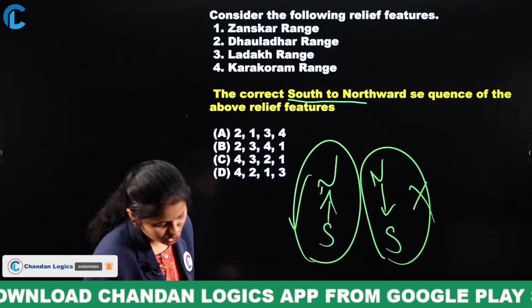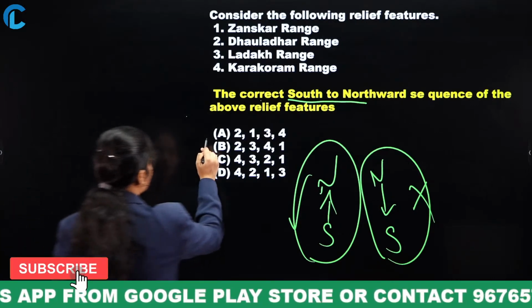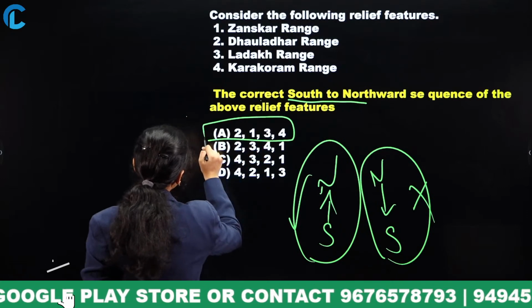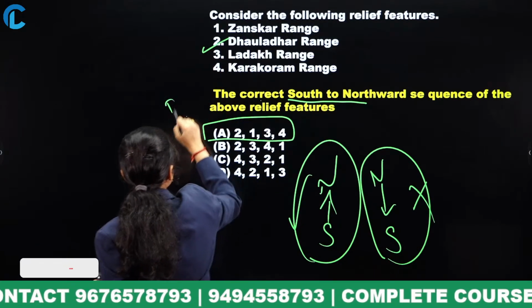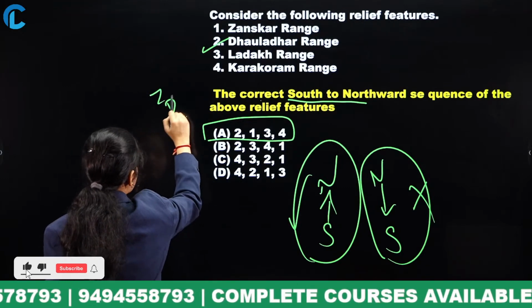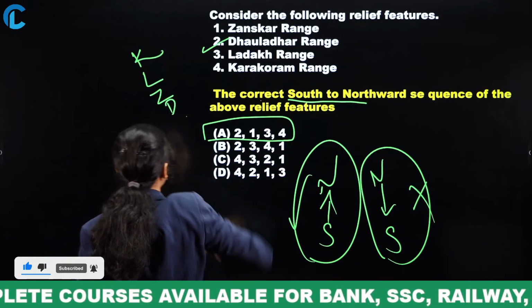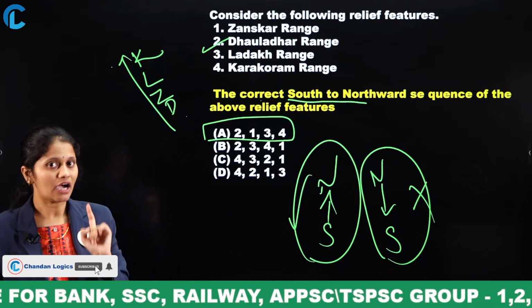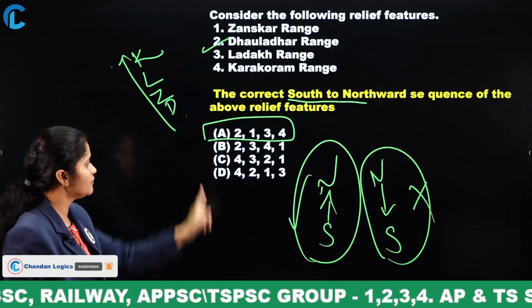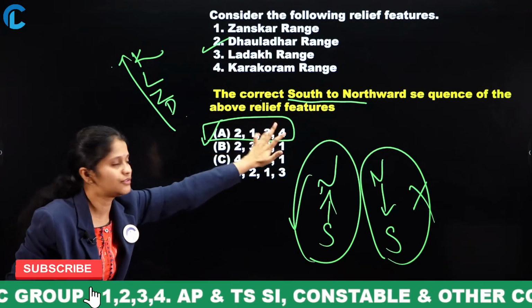Yes, option A, option D. Yes, perfectly right. Option A: 2, 1, 3, 4. What are those? First is Dauladhar range, next moving to Zaskar range, next moving to Ladakh, and next moving to Karakoram. So this is the south to northward direction. Are you clear? Are you getting my concept here? The sequence from south to northward is 2, 1, 3, 4.